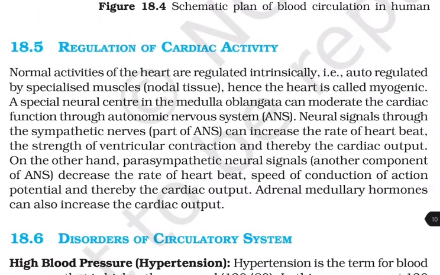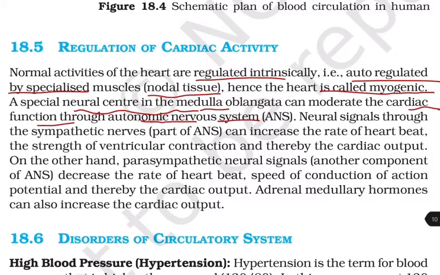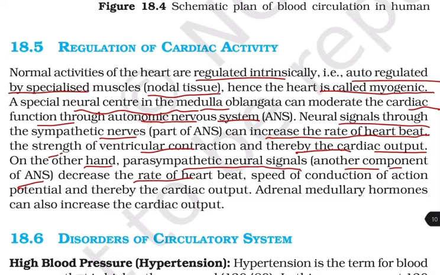Regulation of cardiac activity. Normal activities of the heart are regulated intrinsically, that is auto-regulated by specialized muscles, that is nodal tissue. Hence, the heart is called myogenic. A special neural center in the medulla oblongata can moderate the cardiac function through the ANS, that is autonomic nervous system. Neural signals through the sympathetic nerves, that is part of the ANS, can increase the heart rate, heartbeat, and the strength of the ventricular contraction and thereby the cardiac output. On the other hand, parasympathetic neural signals, that is another component of the ANS, decrease the rate of the heartbeat and speed of conduction of action potential and thereby the cardiac output.